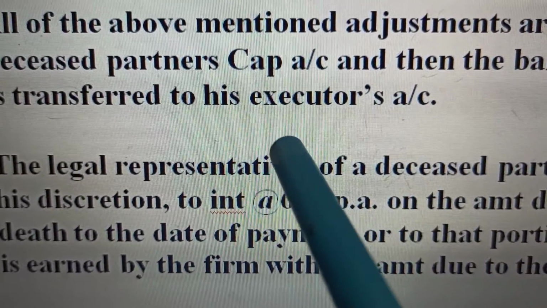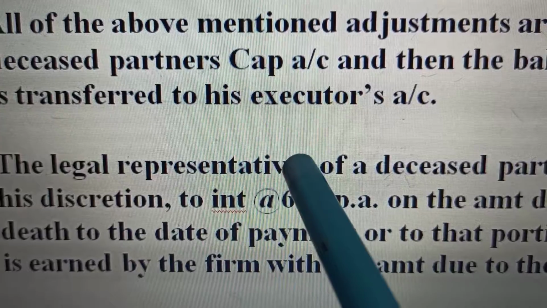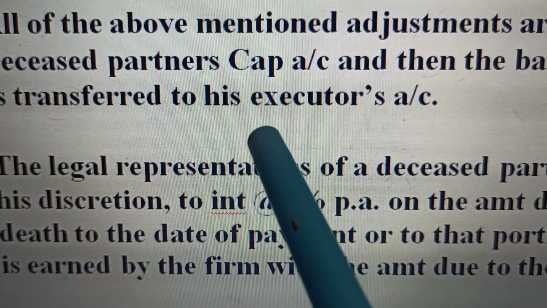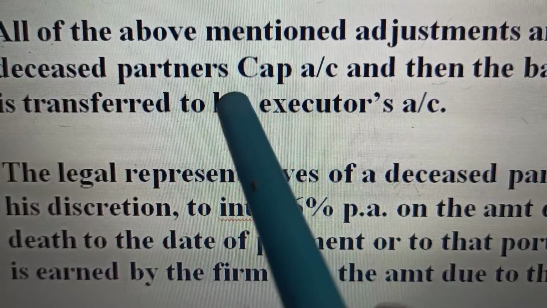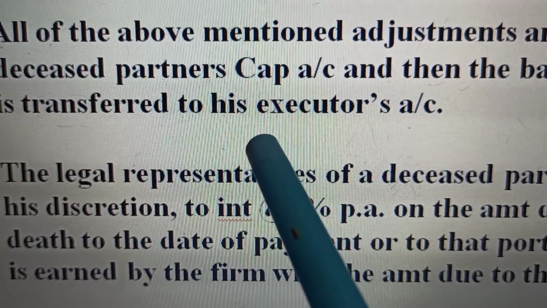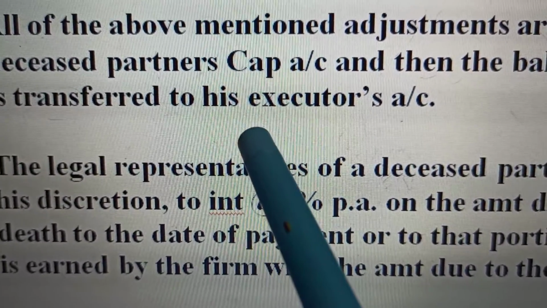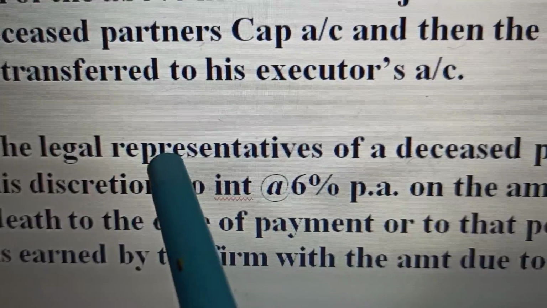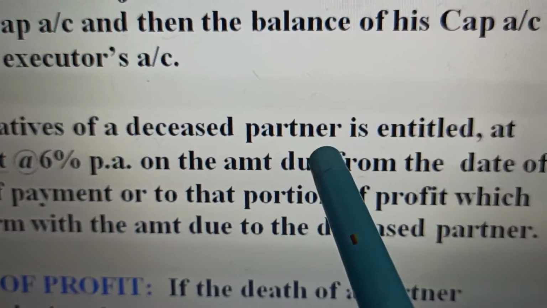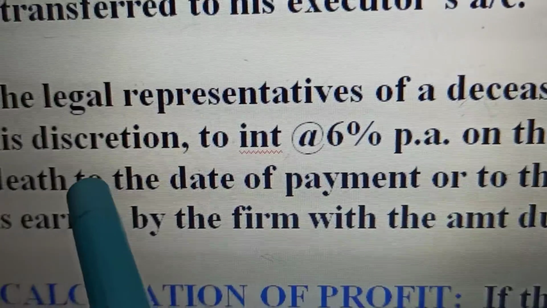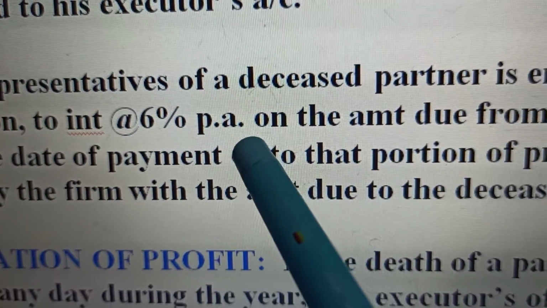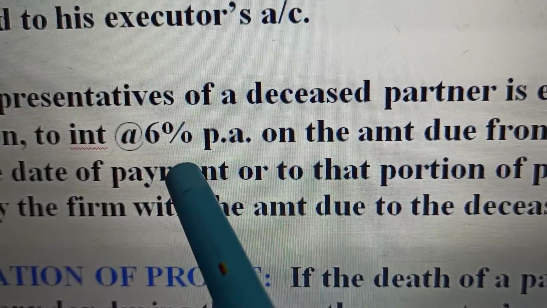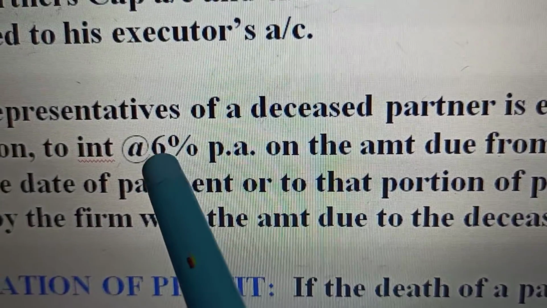We find out the net amount to be paid to his representatives, and then after finding out the total amount, the net amount is transferred to this account called the executor's account. Executor means his legal representative. The legal representative of the deceased partner is entitled at his discretion to interest at 6% per annum, in case it is decided in the PD, that means partnership deed, at that rate.